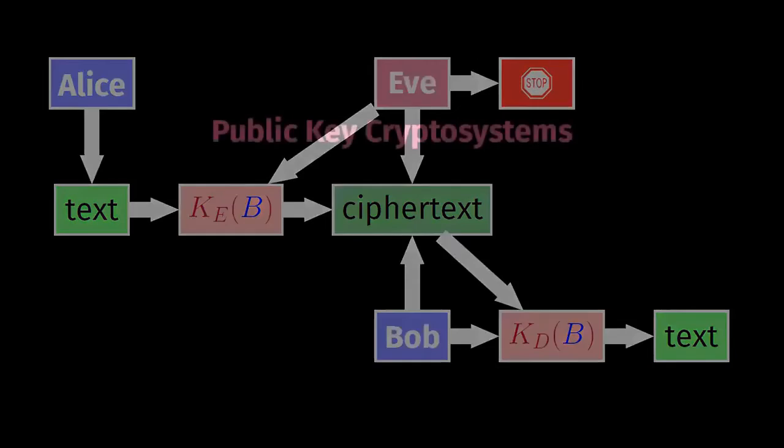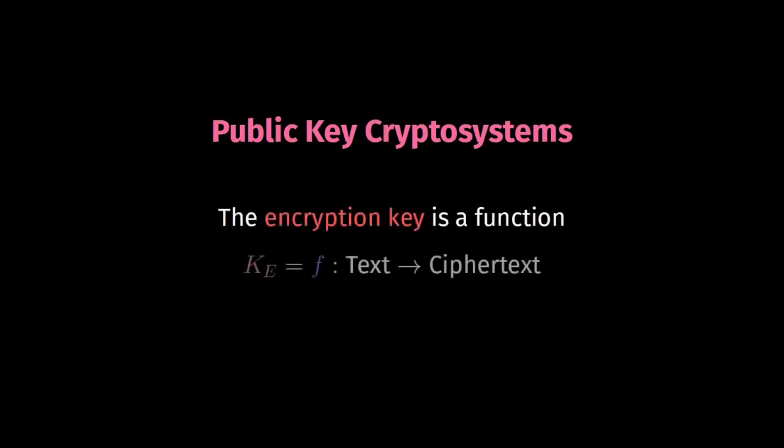Now, let's try to summarize a bit. In a public key cryptosystem, every person involved in a conversation creates their own encryption key, which is public. From a mathematical point of view, we can represent it as a function f which takes the plain text and transforms it into the ciphertext.